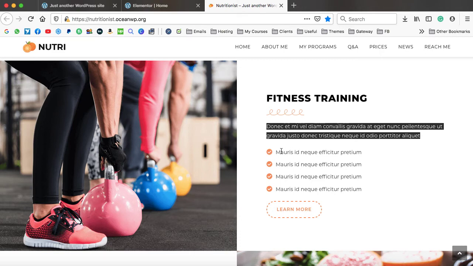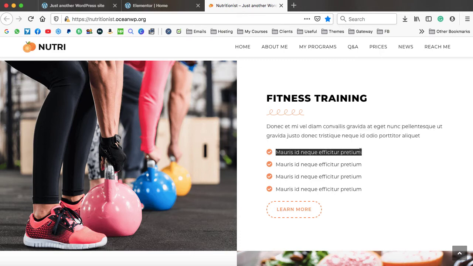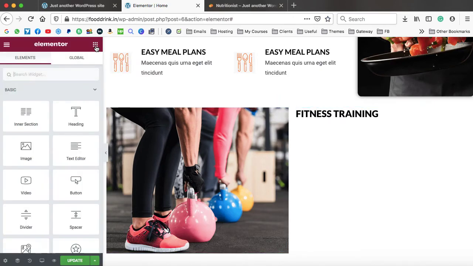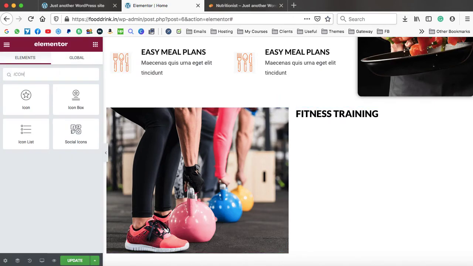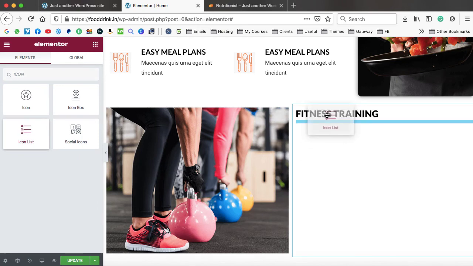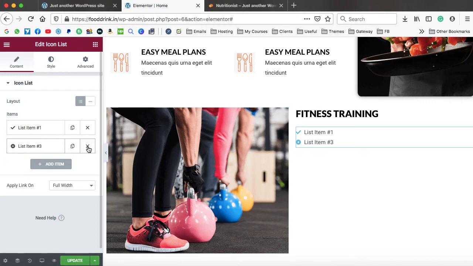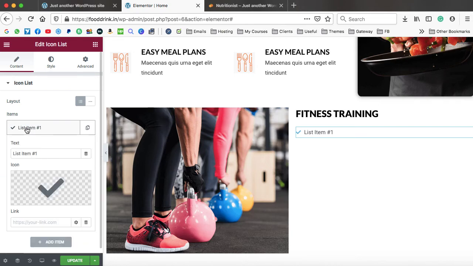Let's add this type of thing. So this is basically called the icon list. So here we need to search for the icon list widget, ICON. This is the icon list. Just drop it below this heading. And firstly, we can see over here under the content tab, there are 3 items available. Just close the remaining 2 and we can work on the first one. So click on it, it will be expanded like this.